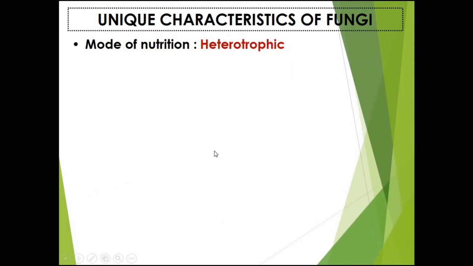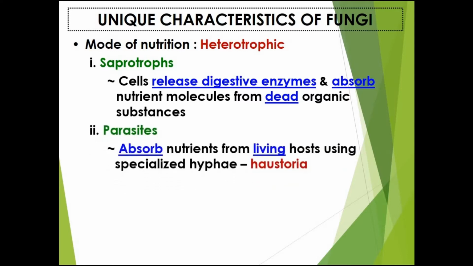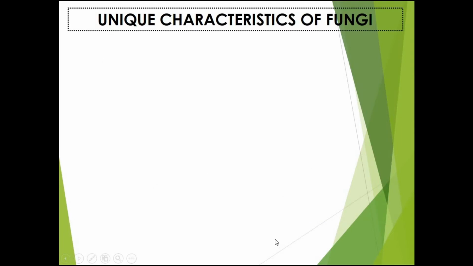Next is the mode of nutrition. Fungi are heterotrophs. There are some fungi which are saprotrophs, meaning they release digestive enzymes and absorb the nutrients from that organic substance. There are also some fungi which are parasites, and they will use the haustoria to absorb the nutrients from a living host. And the third one, there are also fungi which are mutualists, meaning they will absorb nutrients or get protection from other organisms that give the host cell benefits in return, such as mycorrhizae and lichen, which exist in a symbiotic relationship with other organisms.